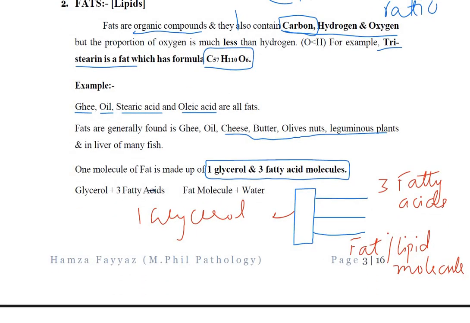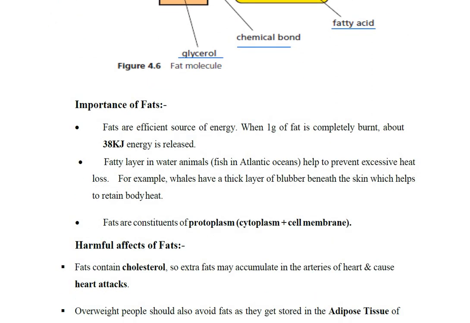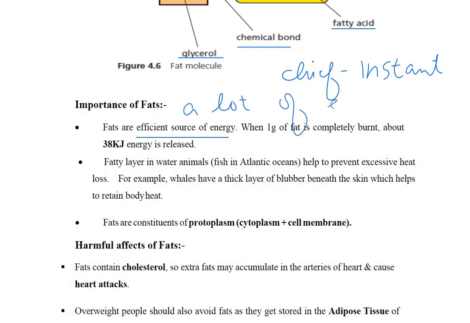Okay, let's move ahead. Here it is given: this is fatty acid and this is glycerol. What is the importance of fat? Fats are also an efficient source of energy. Carbohydrates were the chief source of energy and provided instant energy, but fats provide a lot of energy. Like 1 gram of fat releases 38 kilojoules of energy.